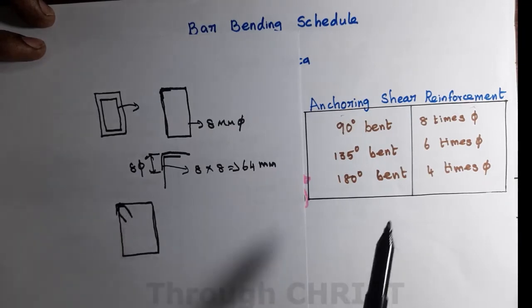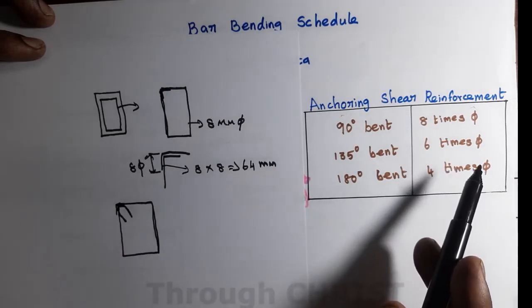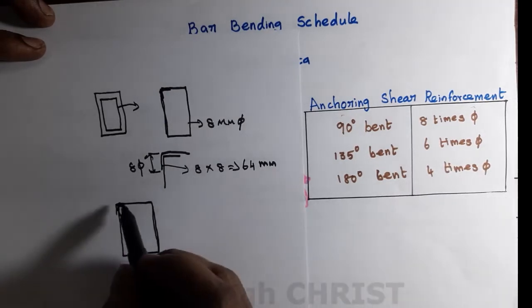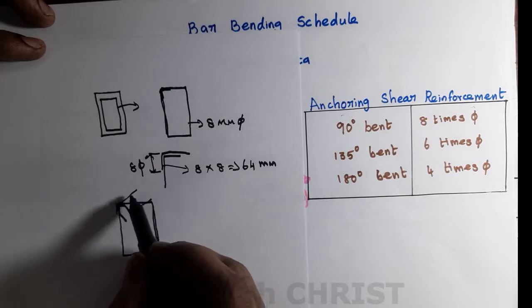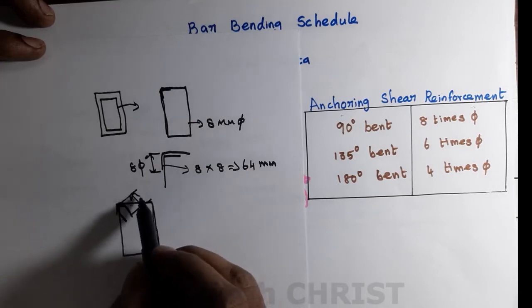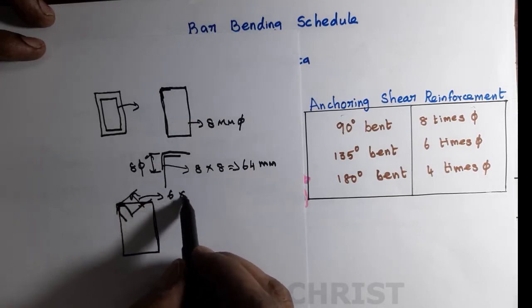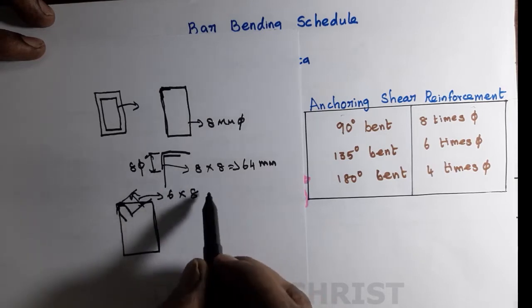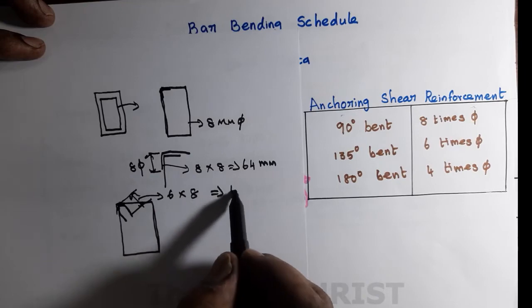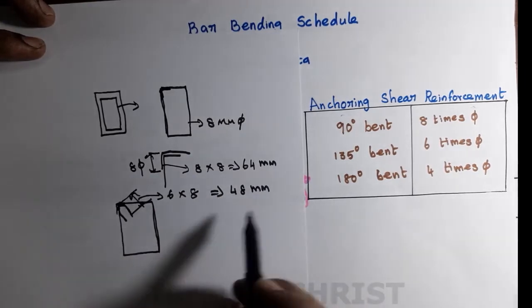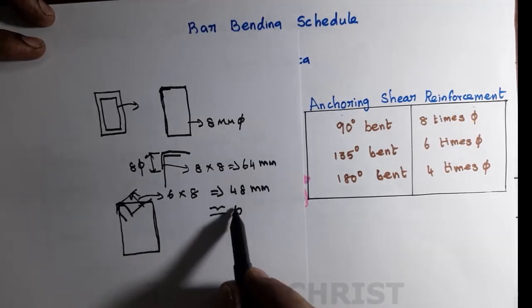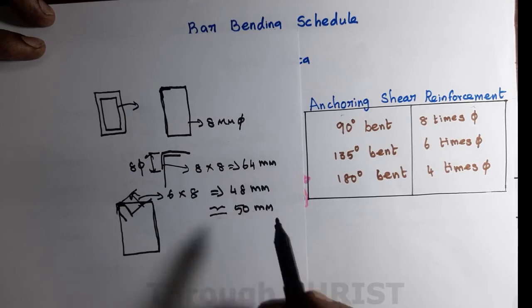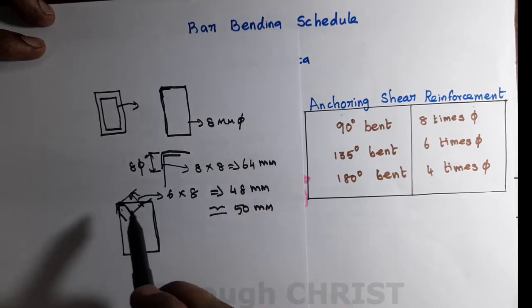That means 6 times the diameter of reinforcement is sufficient for anchoring. So this is the anchoring length, 6 times the diameter of the reinforcement. For example, if you are taking 8 mm reinforcement, 6 into 8, that is 48 mm. Approximately, normally they will provide 50 mm anchoring length if you bend in this fashion.